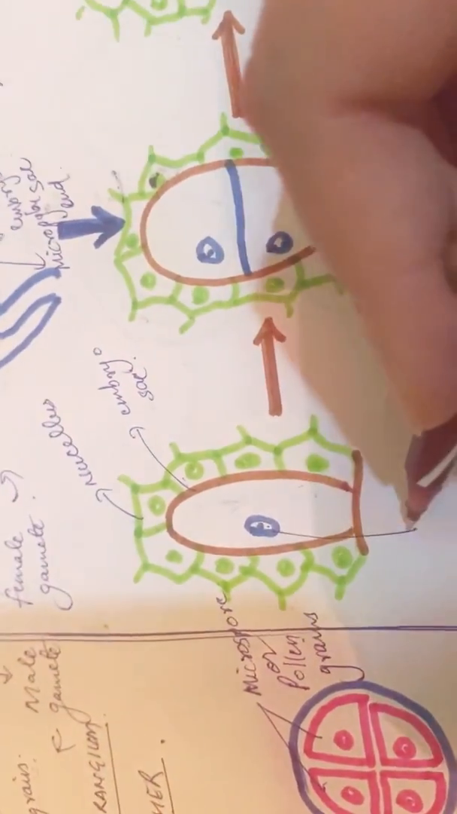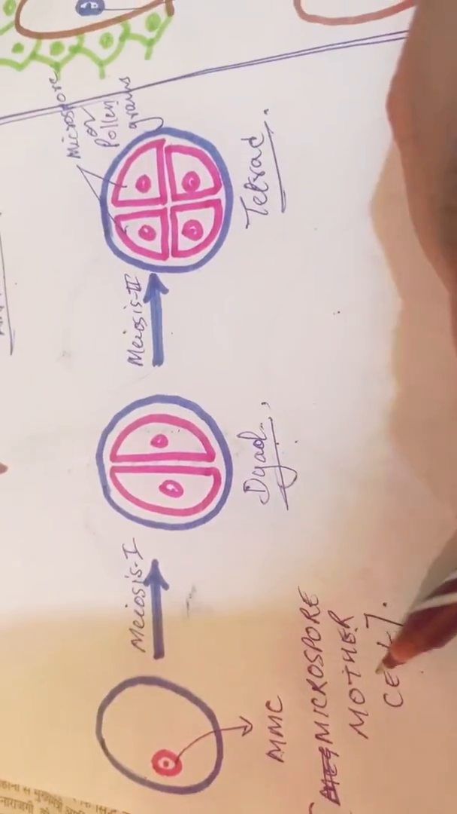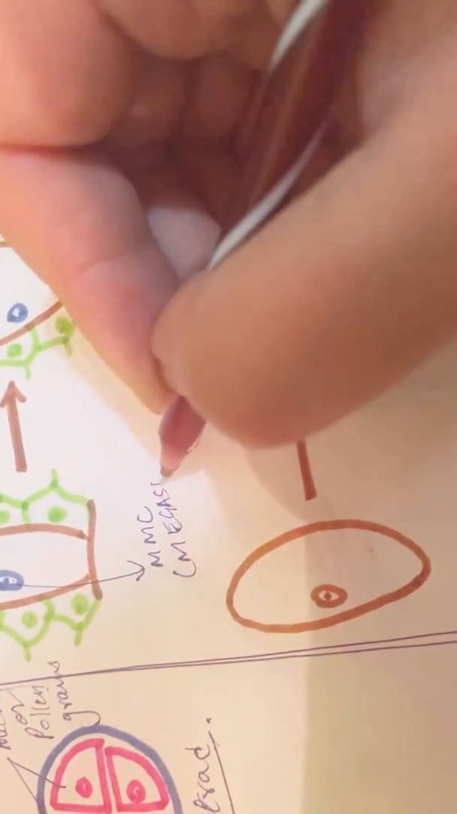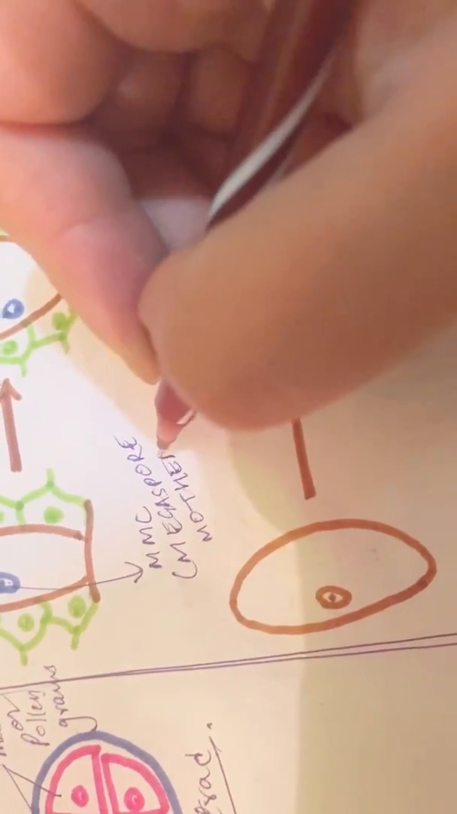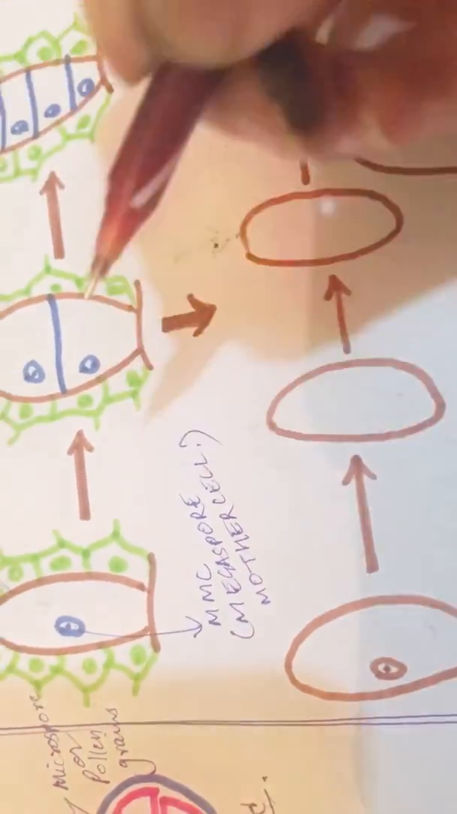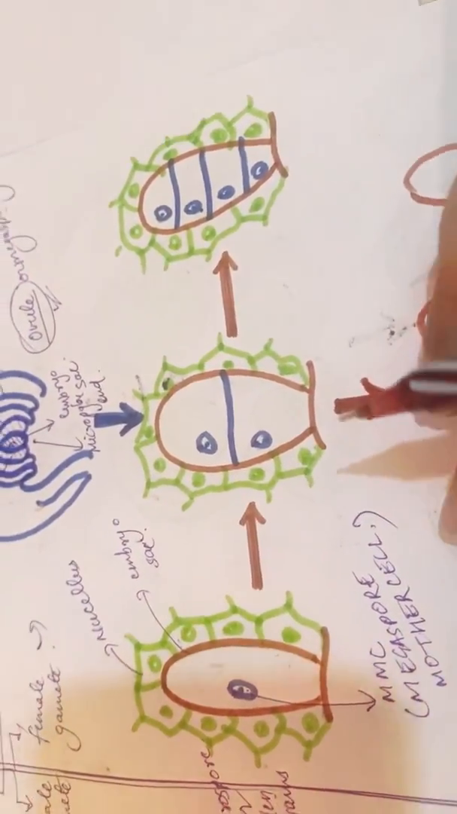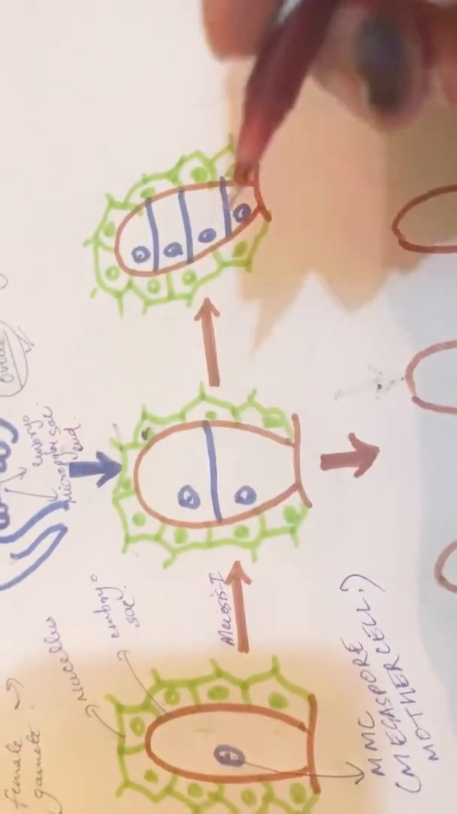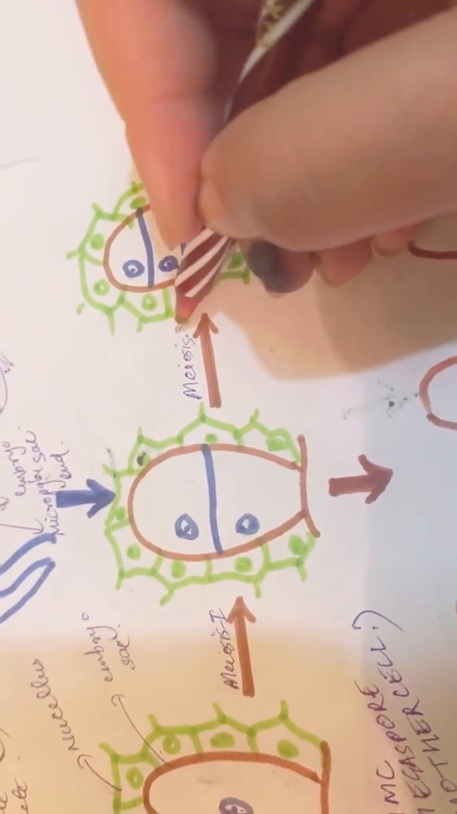And what is this? This is MMC. What is MMC? Same over there, it was the microspore mother cell. Similarly here, it will be the megaspore mother cell. Here we are also forming the gamete, so which division will take place? Obviously meiosis 1, and here also meiosis 2.